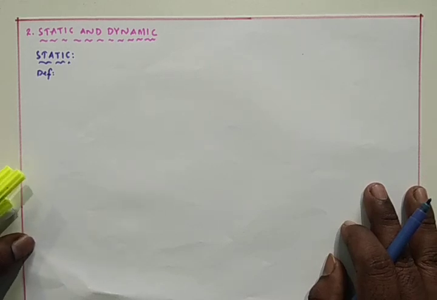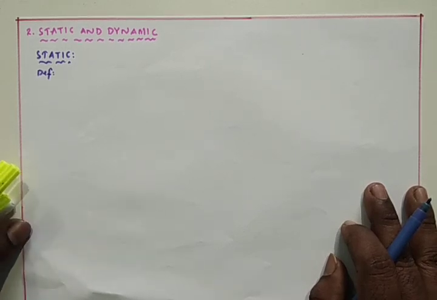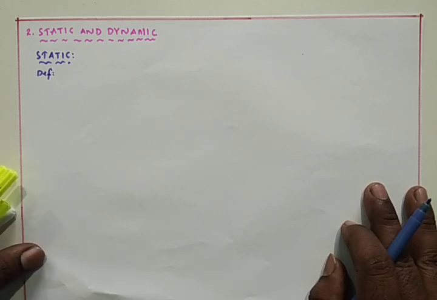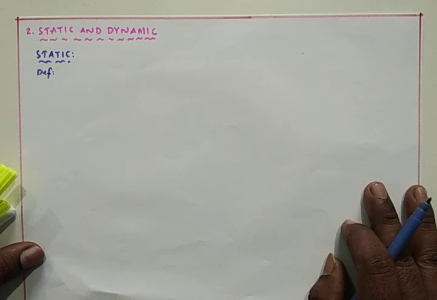A system is said to be static, in other words we can call it memoryless, if the response is due to the present input signals alone. Otherwise, it is a dynamic system.